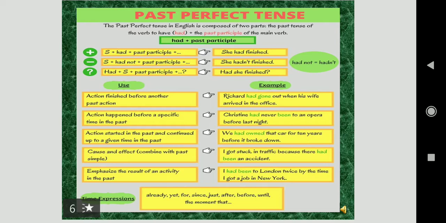So emphasize the result of an activity in the past. I had been to London twice by the time I got a job in New York. These are the examples where you can frame sentences in past perfect tense.